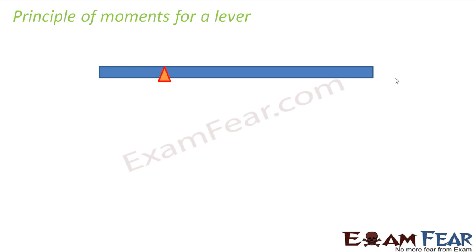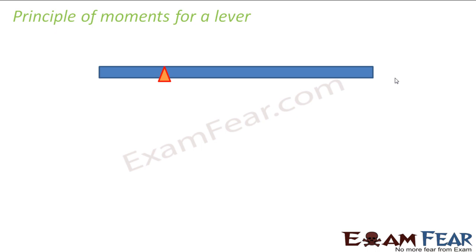So let us look at the principle of moments for a lever. When I say principle of moments, what do I refer to when I talk about moment? Moment here refers to moment of force, and moment of force is nothing but torque. Right?